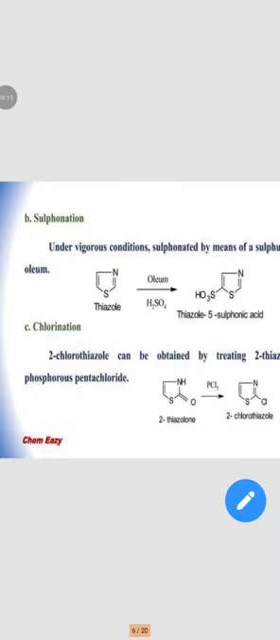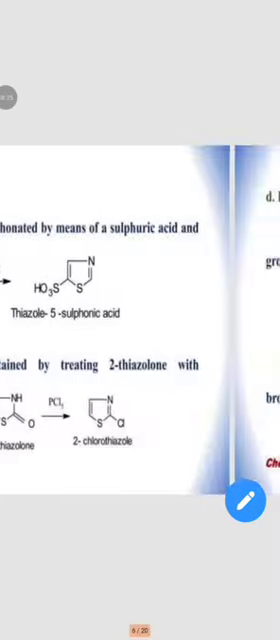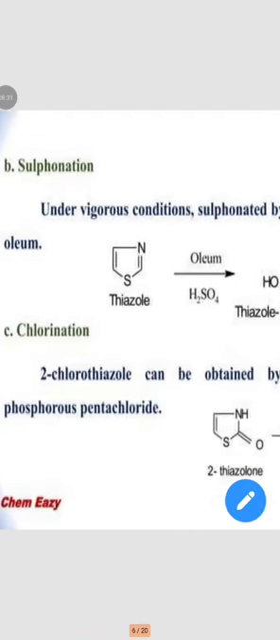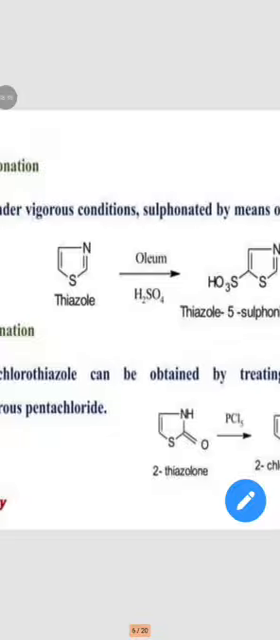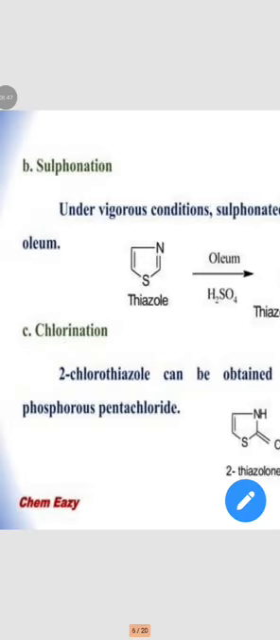Then the second reaction is sulfonation. Under vigorous conditions, thiazole is sulfonated by means of sulfuric acid and oleum. Thiazole is reacted with sulfuric acid, H2SO4, and oleum, and thiazole 5-sulfonic acid is obtained. Substitution takes place at the 5th position.